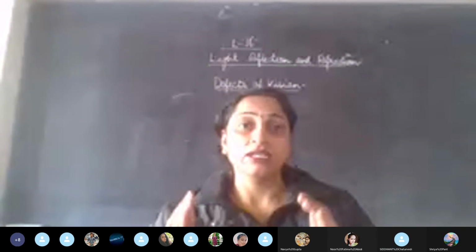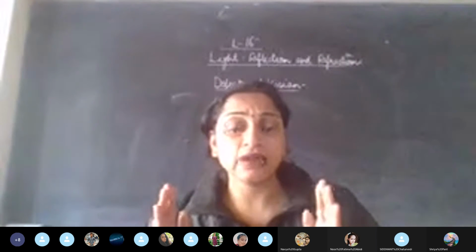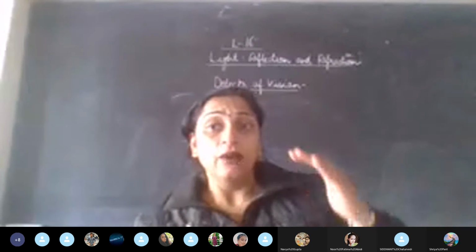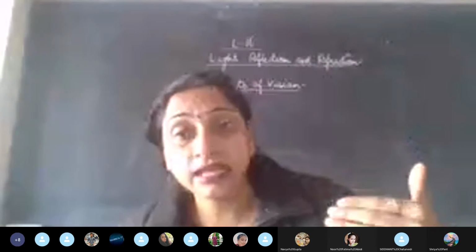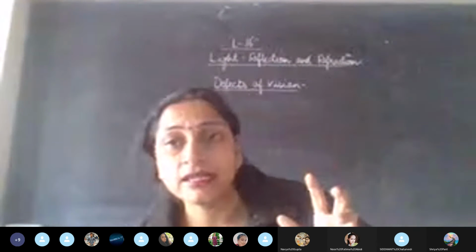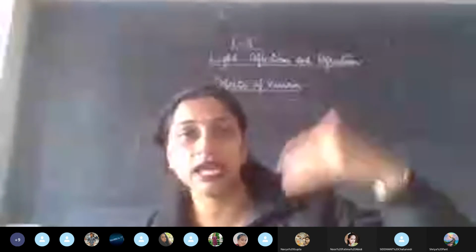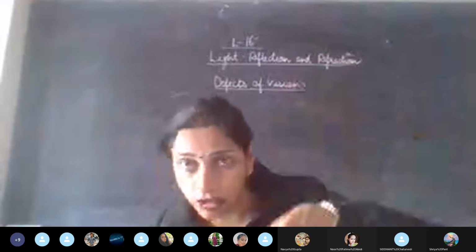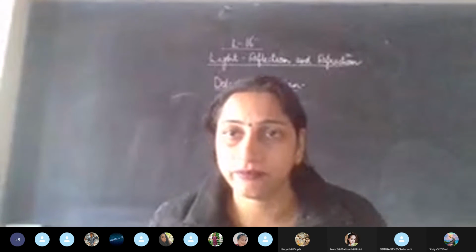Now see, just think about it very seriously, carefully. When you are saying ability to see, and if I say short-sightedness, that means, as you yourself have given the answer, the ability to see for a shorter distance, isn't it?